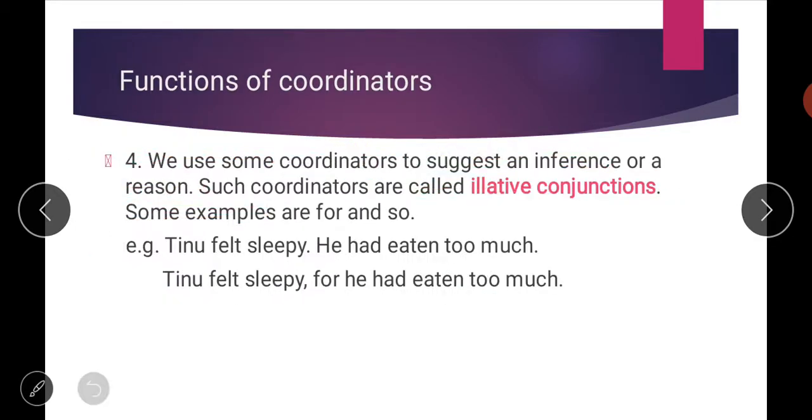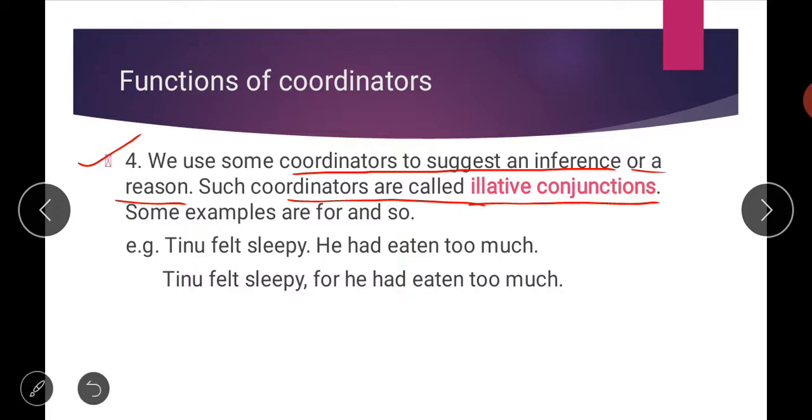Then next is the last category, the fourth type of coordinator, called illative conjunctions or illative coordinators. So what are these? We use some coordinators to suggest an inference. Inference means to say some kind of result or a reason. Such coordinators are called illative conjunctions.